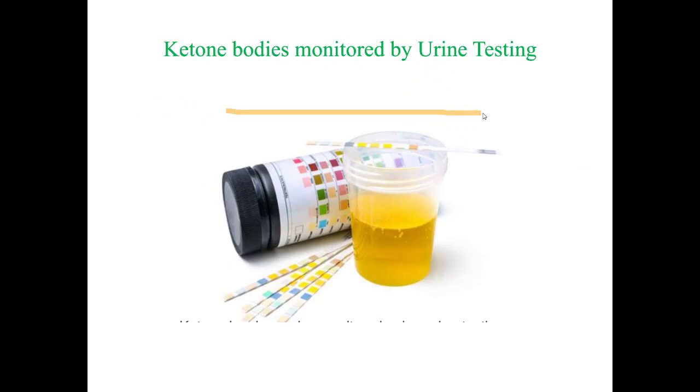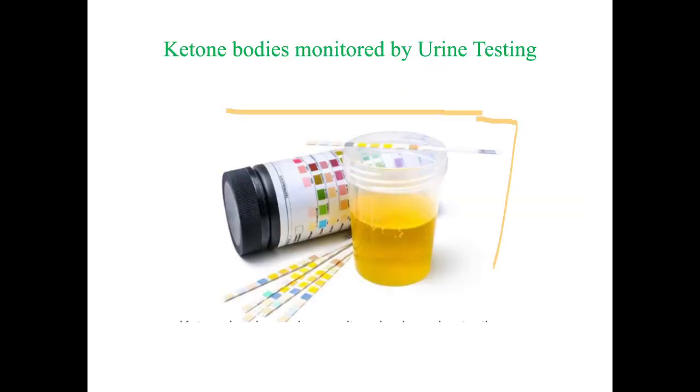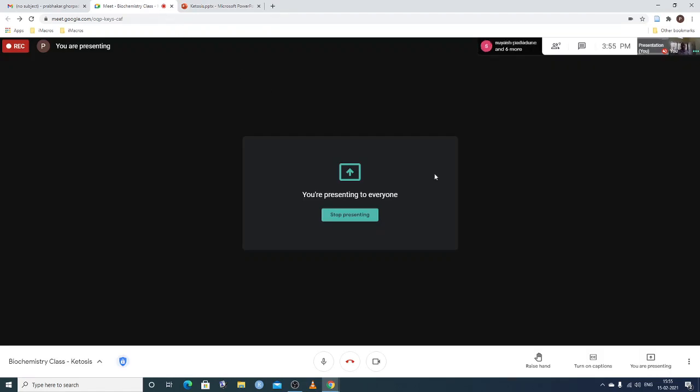Coming to urine testing, in our laboratory we have a urine analyzer, which can be used. For glucose estimation we have a fully automated biochemical analyzer, which can be used. Even a semi-automatic analyzer or a UV-visible spectrometer can be used for glucose estimation. So thank you. This is it about ketosis in animals, right? Okay, so we stop here.